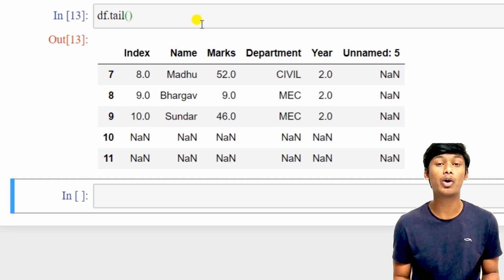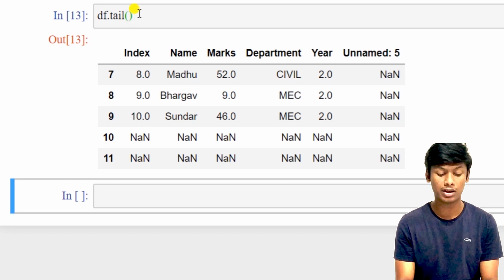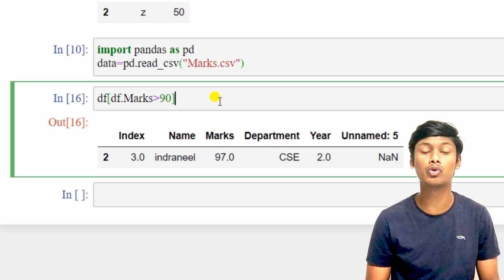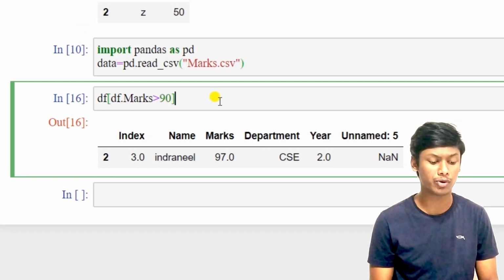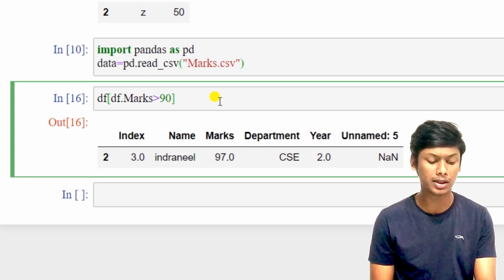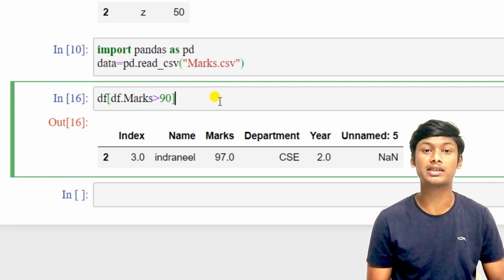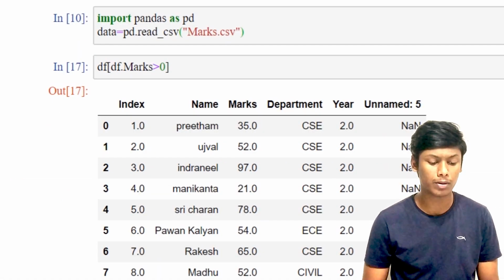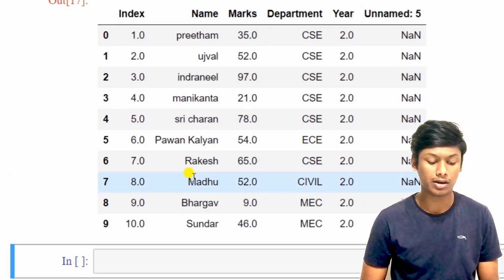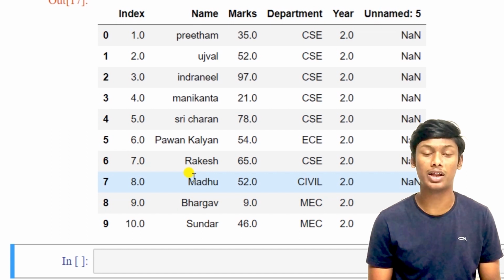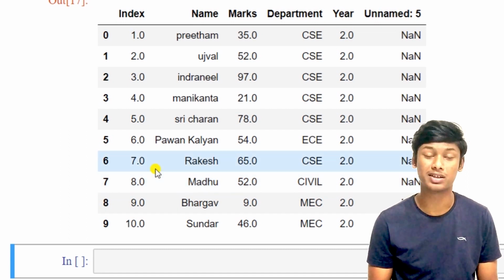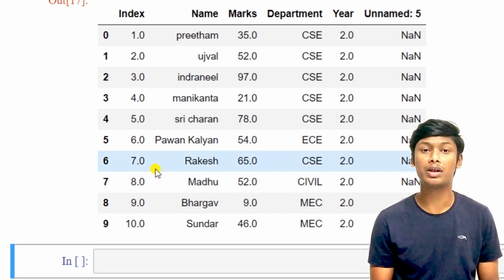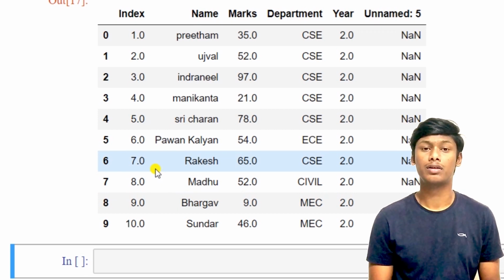So suppose if you want to specify a condition, in this case, if I want to read the students whose marks are greater than 90, just you need to read the CSV file. You can see that only one person, Ranil, has scored the marks 97. So suppose if I want to change that to 0 and click on run, see, all 9 persons have scored marks more than 0. You can also mention some other conditions while importing the data. In this way, the data frame works.